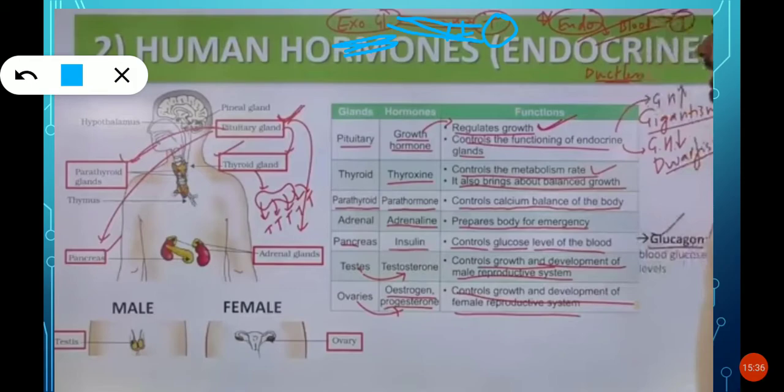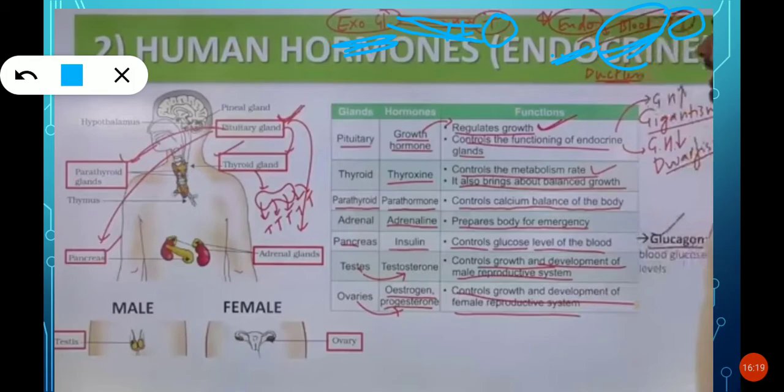And what is an endocrine gland? Endocrine glands also release hormones. But for these hormones to reach the target, there is no duct, no tube-like structure. So how does the hormone released by the endocrine gland reach the target? It reaches that particular target through blood.